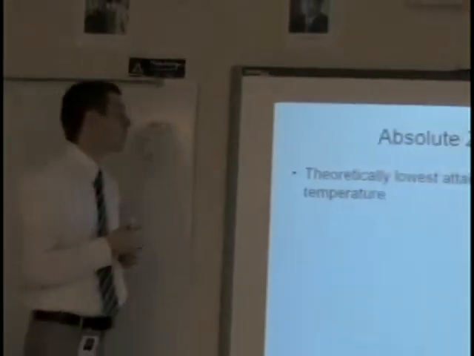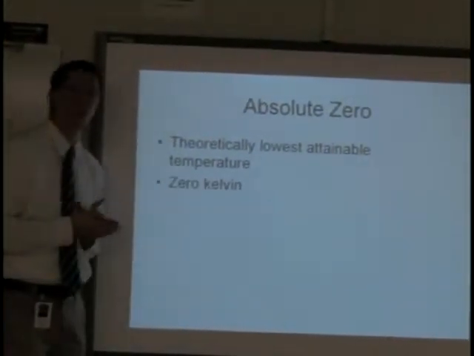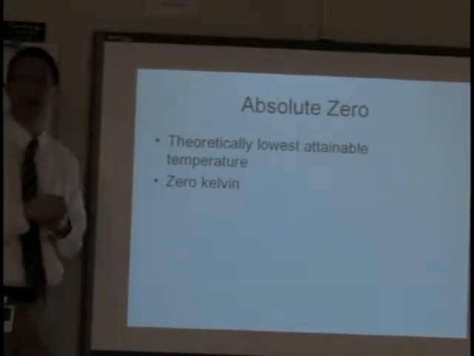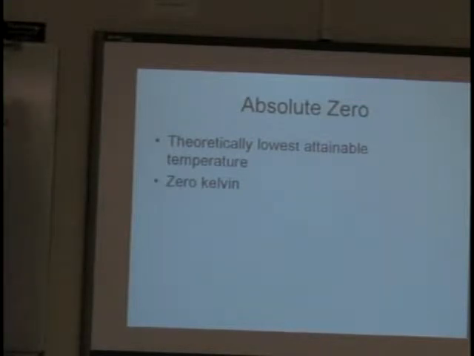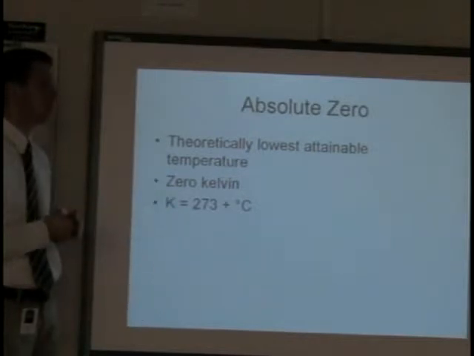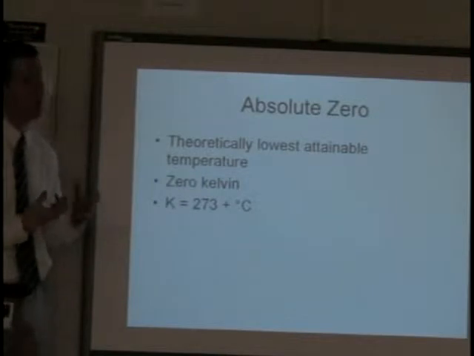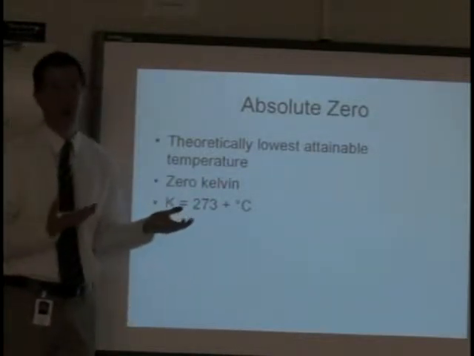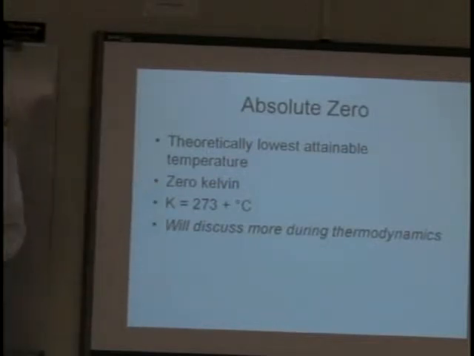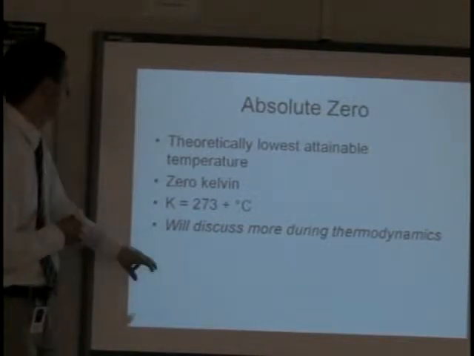Within the gas unit, absolute zero is mentioned as well. This is the theoretically lowest attainable temperature, which is called 0 Kelvin. So when I show you a T for the combined gas law, or Charles' law, or Gay-Lussac's law, this temperature is measured in the Kelvin scale, which again, 0 Kelvin would be the lowest possible temperature. The conversion you need to know is 273 plus the degrees Celsius. You might see it as 273.15 otherwise, but 273 plus degrees Celsius should work out just fine. Now, thermodynamics is when we'll discuss more about what it means to be at absolute zero.